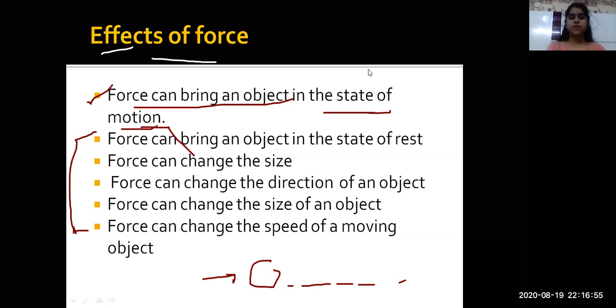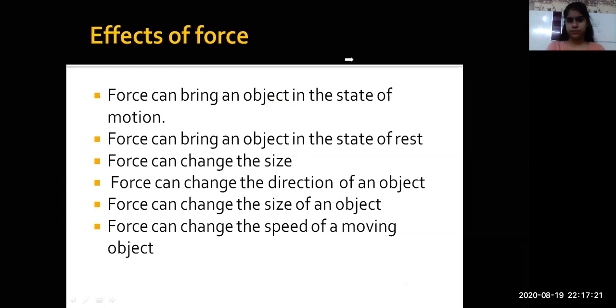Very important. First of all, let me raise these two arrows. I think I can use a spotlight for this. See now, if this ball was moving and I came on this side and said, stop, I stopped the ball. What will happen? The ball will stop moving.